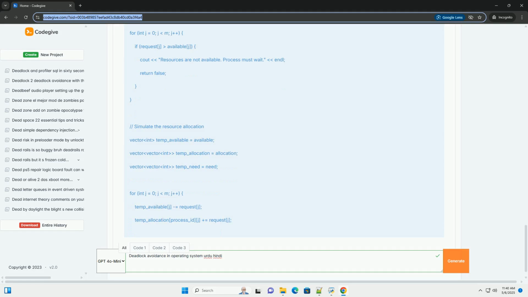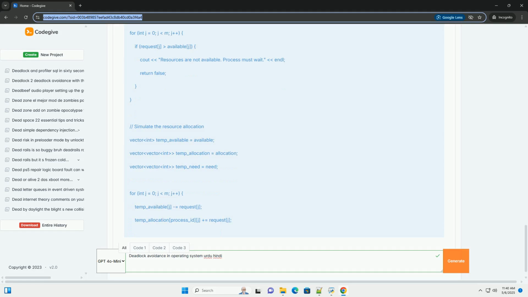B. Simulate the resource allocation. Temporarily assume that the request is granted. Update the data structures as follows. Allocate karo aur dekho kya hota hai. C.